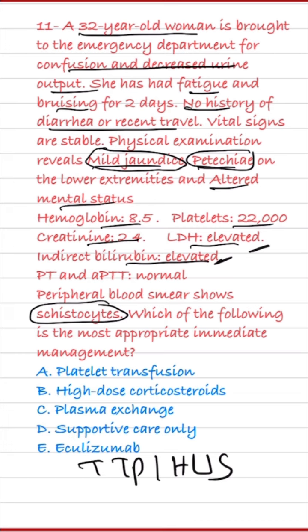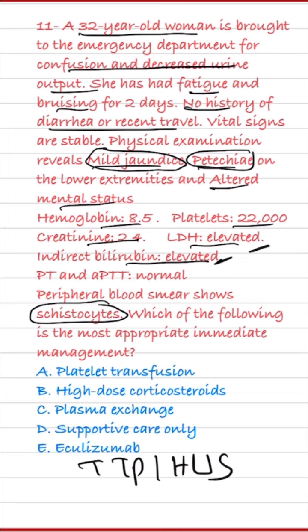Also, some symptoms may be different, as fever and neurologic symptoms are mostly with TTP, versus HUS, which more often follows diarrhea and causes renal failure. That's why in our vignette there is no history of diarrhea, to stress this point. Also, TTP mostly occurs in adults, unlike HUS, which occurs in children.